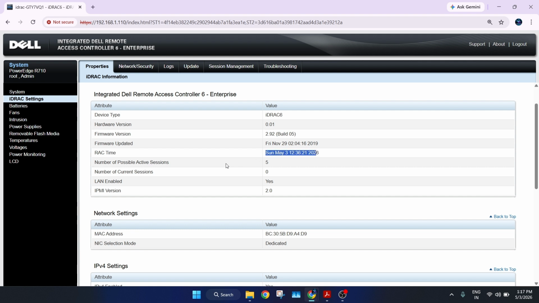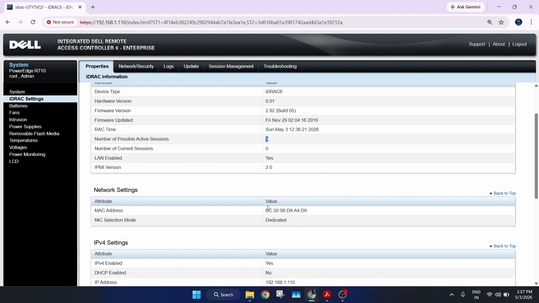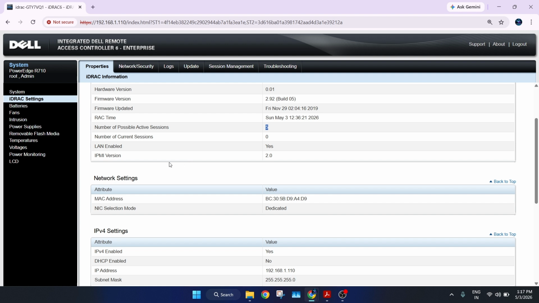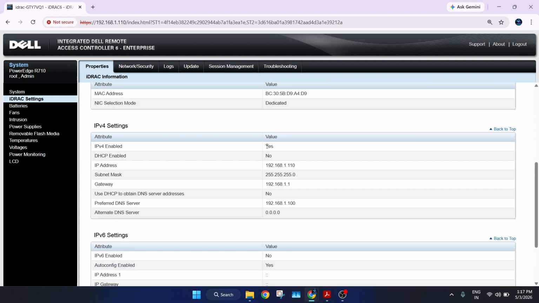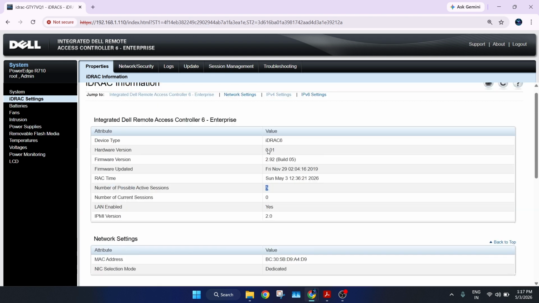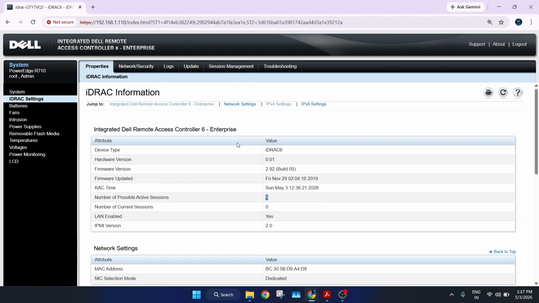When the server was last used, you can see in the rack time. The number of possible active sessions is 5, but there is no session active. IPMI version, LAN enabled. These details are available as per our configuration.